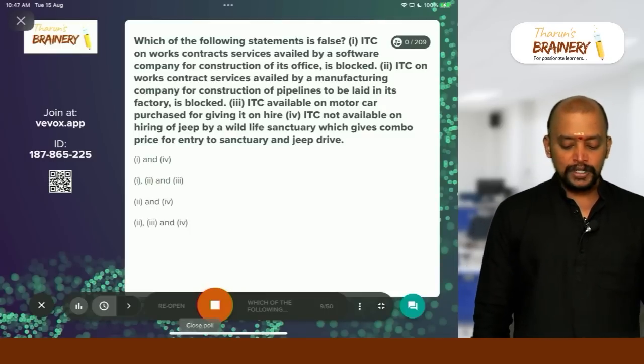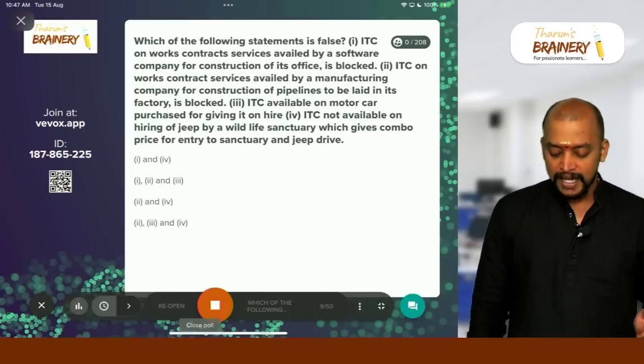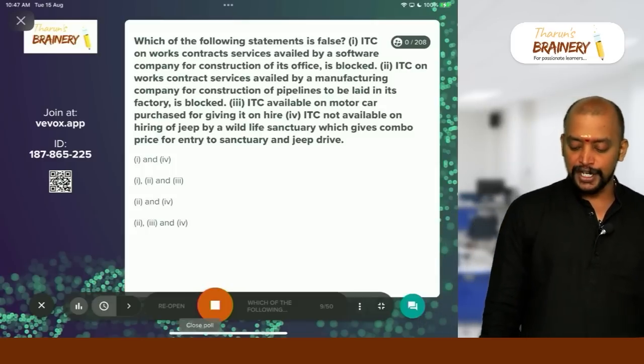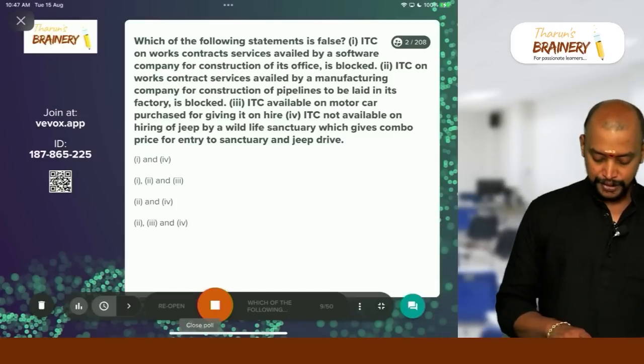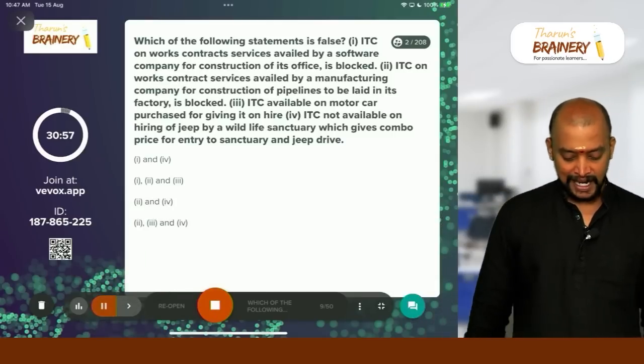ITC available on motor car purchase for giving it on hire. ITC not available on hiring of jeep by a wildlife sanctuary, which gives combo price for entry to sanctuary and jeep drive. So your time starts now. Answer which is the correct one.